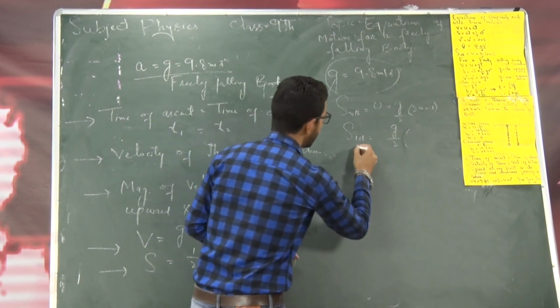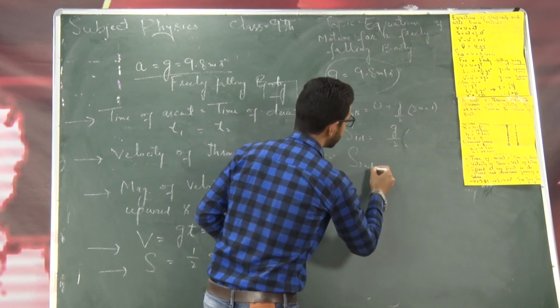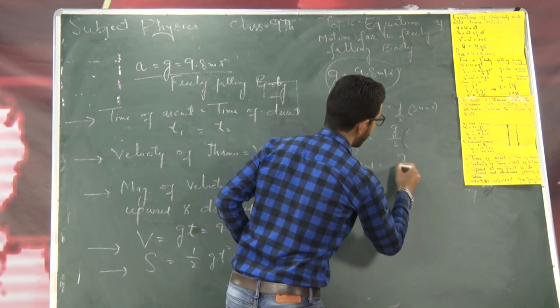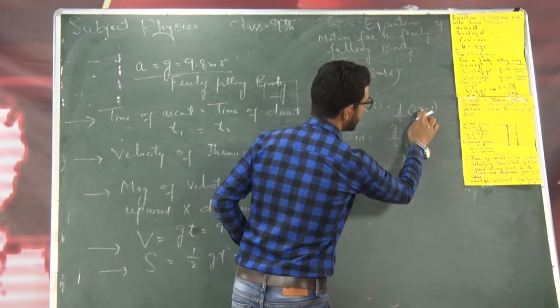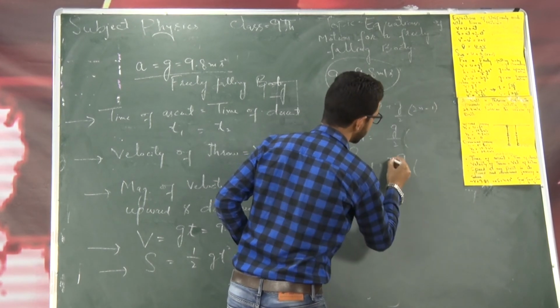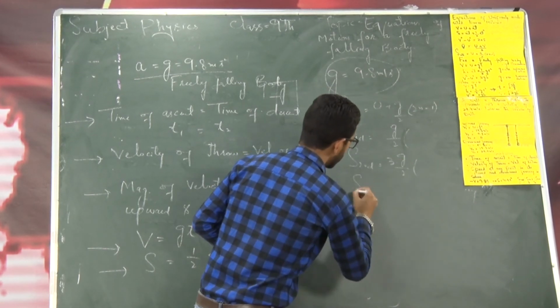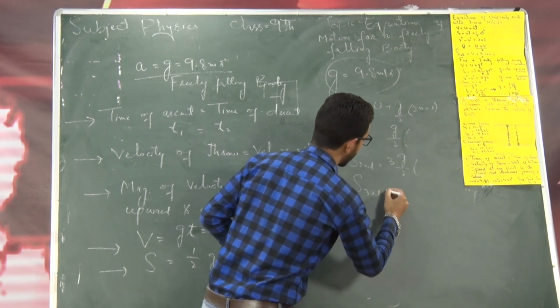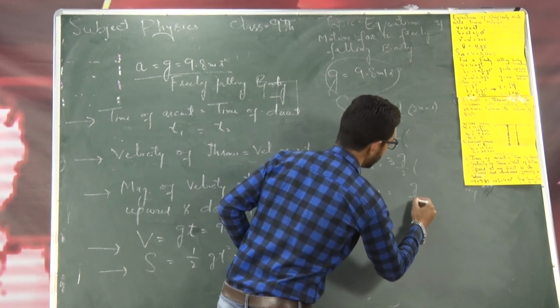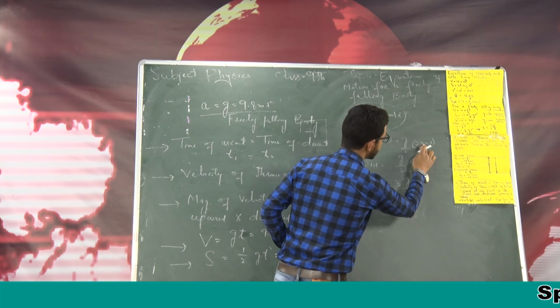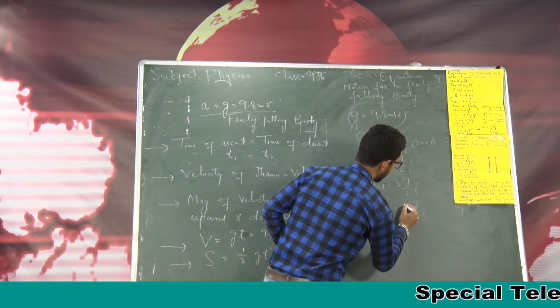Now distance covered in second second. This will be equal to g by 2 into, 2 into 2 is 4, 4 minus 1 is 3. Okay. Distance covered in third second is equal to g by 2 into, 2 into 3 is 6, 6 minus 1 is equal to 5.